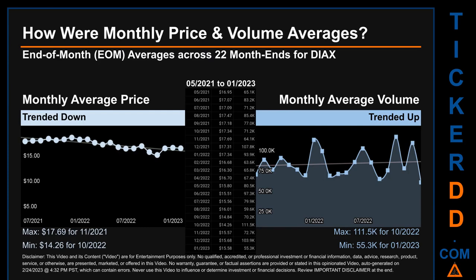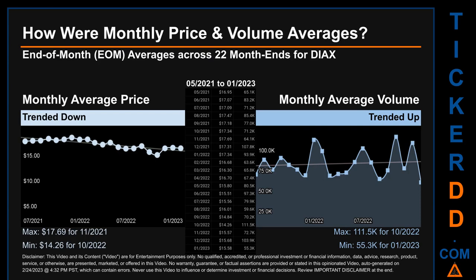How were price and volume averages for DIAX? Across 447 trading days, there were a total of 22 month ends, of which monthly averages for daily price and volume were calculated. Overall, monthly price average trended down while monthly volume average trended up.